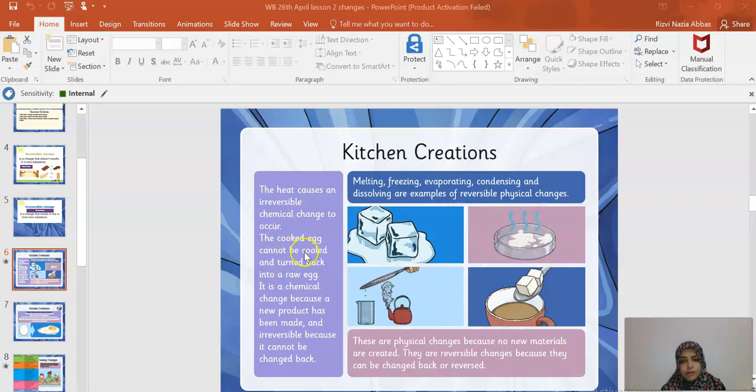For example, a cooked egg cannot be cooled and turned back into a raw egg. It is a chemical change because a new product has been formed which cannot be reversed. You cannot cool it and get back the raw egg again. So it is a chemical irreversible change.